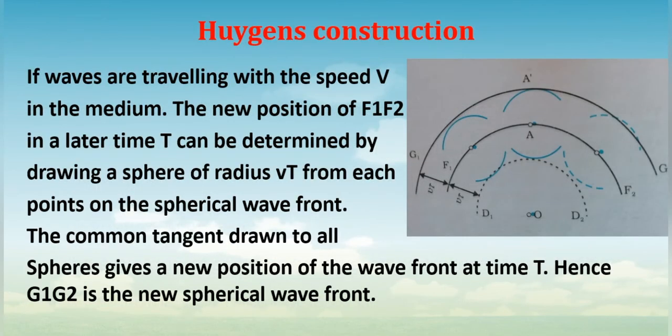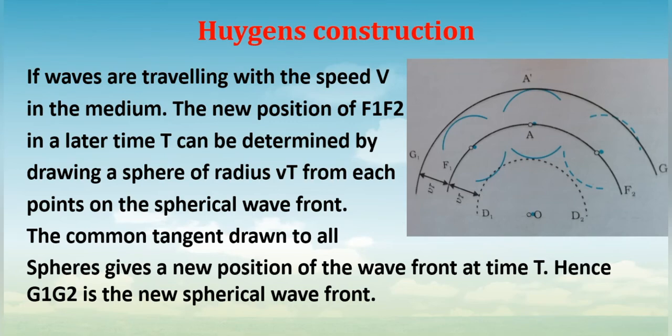So let us see how he has constructed this. I already told you in the beginning that Huygens gave a geometrical construction for the propagation of waves. So let us see how he constructed this theory. He considered that these waves are moving with the speed v in a medium.